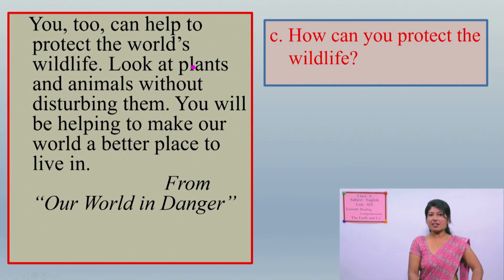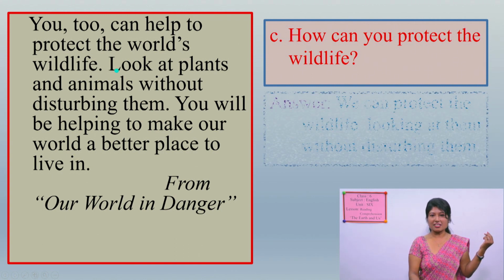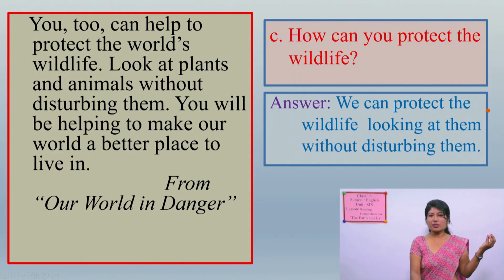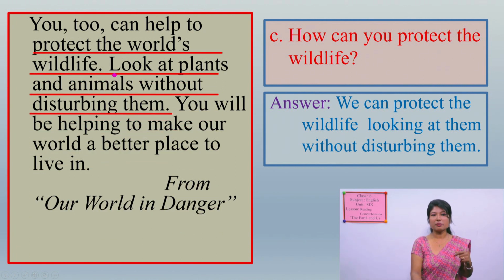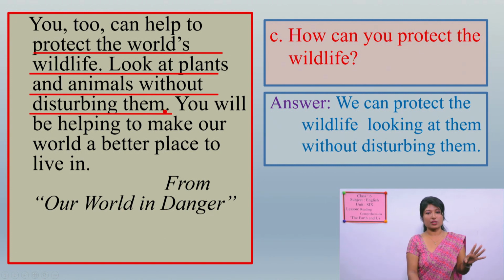Yes, here is the answer in this paragraph. Have you found how we can protect wildlife? Over here, somewhere over here. So this is the answer. We can protect the wildlife by looking at them without disturbing them. So over here, the lines are over here. So to protect the world's wildlife, look at the plants and animals without disturbing them. This is one of the ways we can protect.